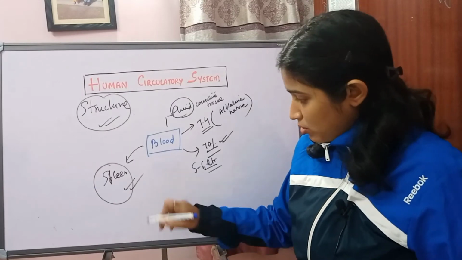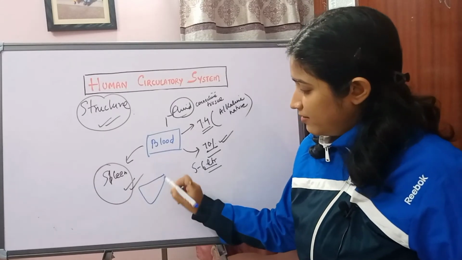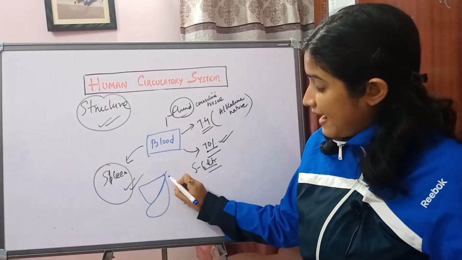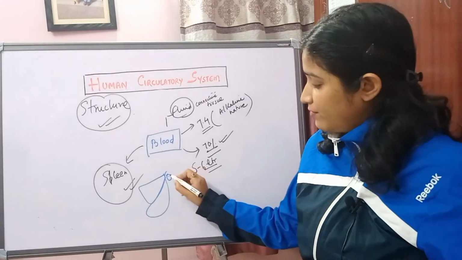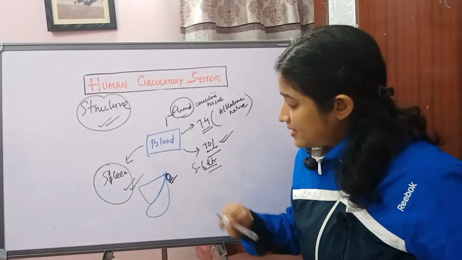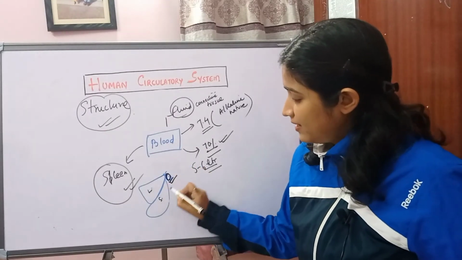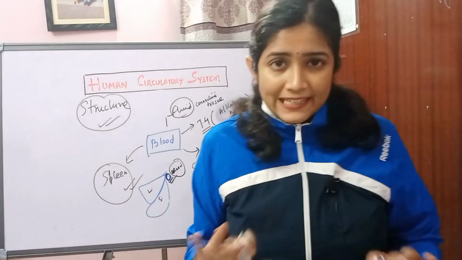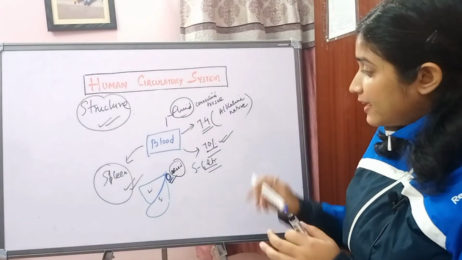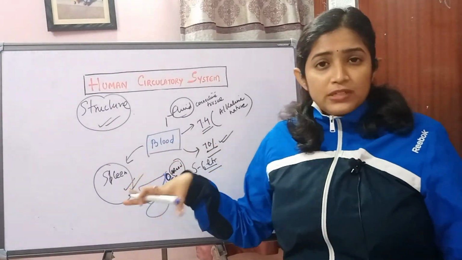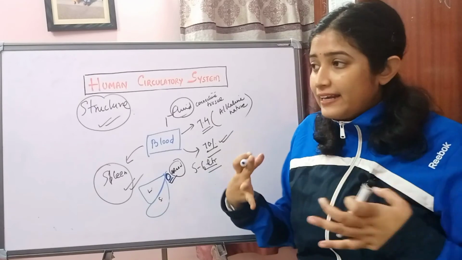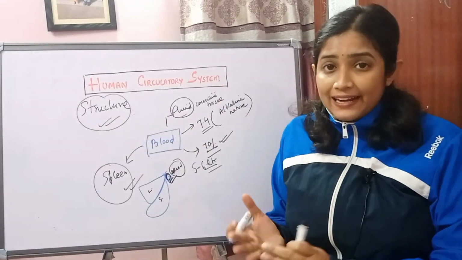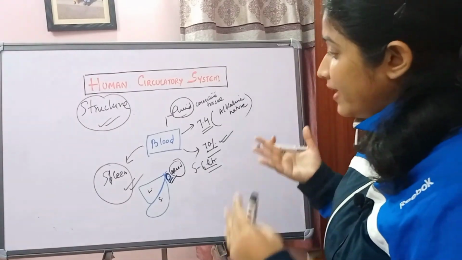If you can recall, if this is your liver and this is your stomach, behind the stomach you can find the spleen. The spleen acts as a storage organ for blood. Is it clear? Now blood constitutes many things, categorized in two broad classifications, that is blood plasma and then blood corpuscles.